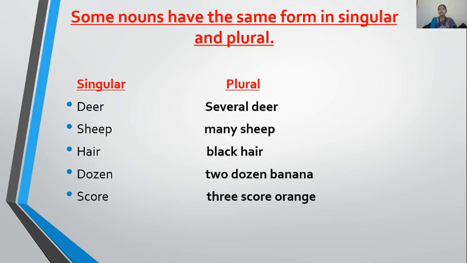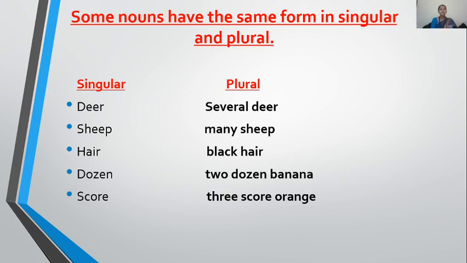Now let's talk about how to call them in plural. In that case, we give them a collective noun to make their plural. Like deer: a herd of deer. Sheep: a flock of sheep. We don't say sheeps. No, wrong. A flock of sheep.